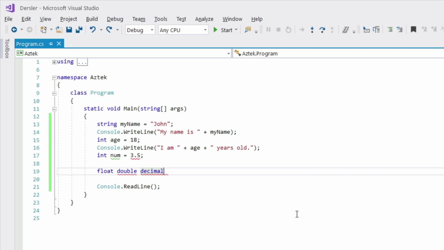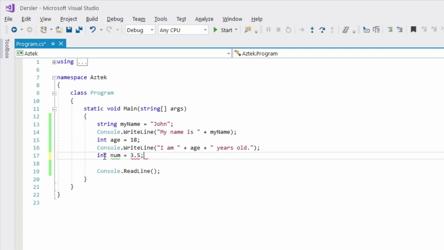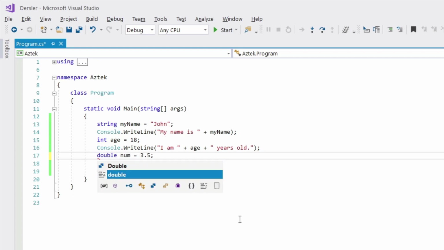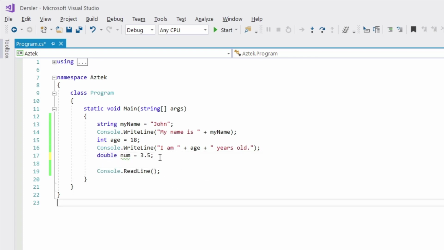And the difference between these three data types is their decimal precision. So I can just say float has the lowest precision, then double, then decimal. But we are going to use the double data type. Let's change this into double, and as you can see, our error is now gone.